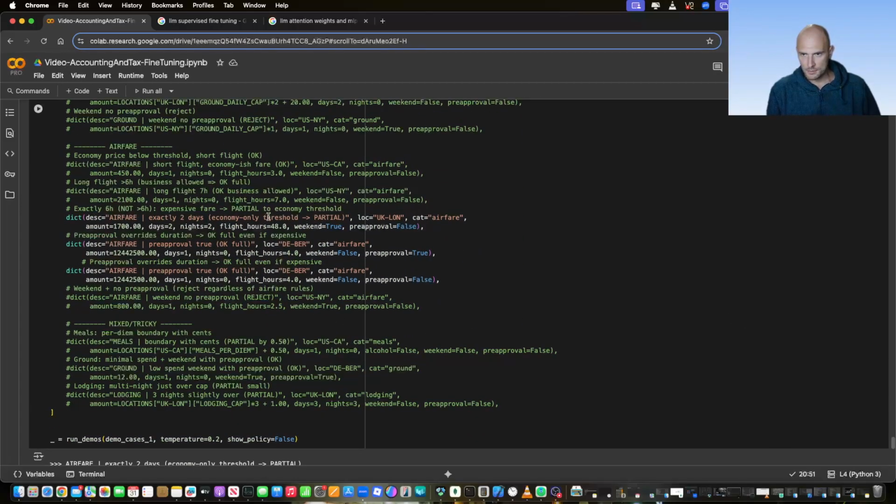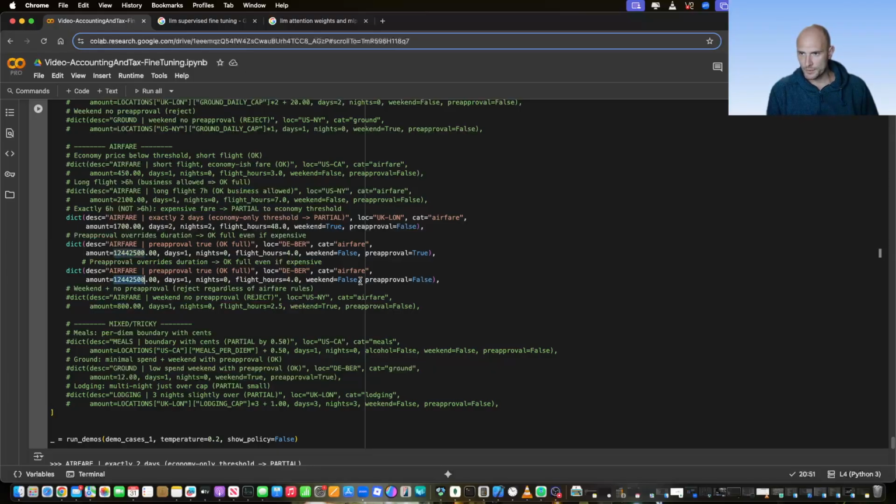So here we have airfare with this amount, airfare with an exceptionally high amount, but here, because it has been pre-approved, that would be okay, so all of this will be reimbursed. I was just trying to push the model to an extreme.